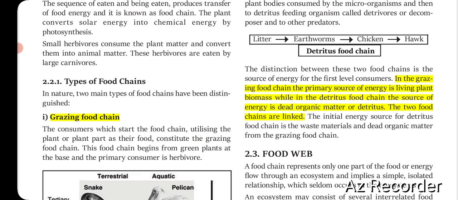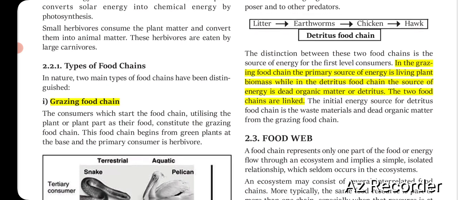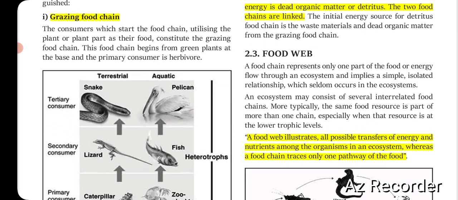The starting one is the primary source. In grazing, it is living plant, and in detritus, it is dead organic matter. So that is the basic difference. Now, next is the food web.